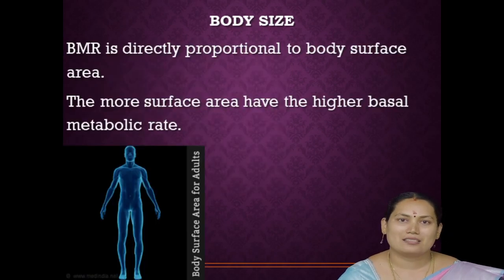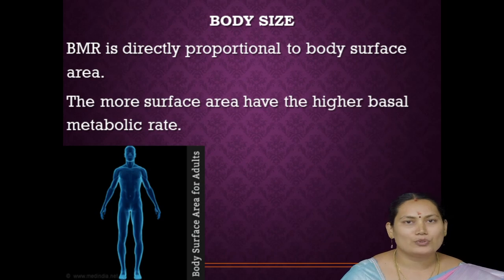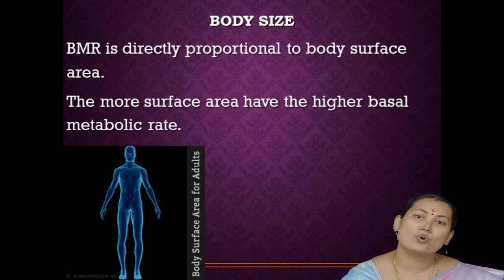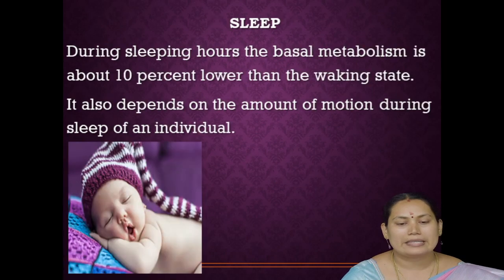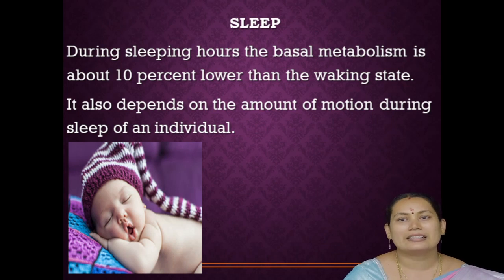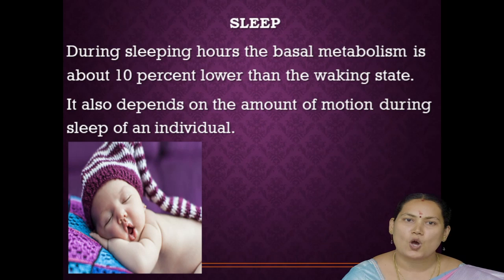Then body size. Like body composition, in body size also the BMR rate is directly proportional to the body surface area. If we have more body surface area, our BMR rate is increased. If we have less body surface area, our BMR rate is decreased. Then sleep. During sleeping time our BMR rate is 10% less compared with normal.